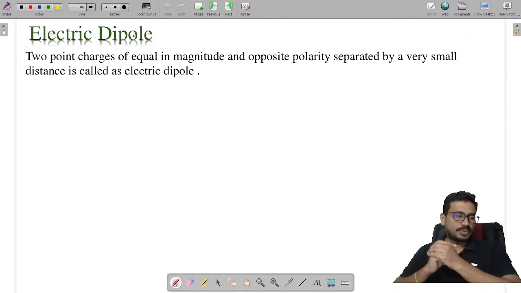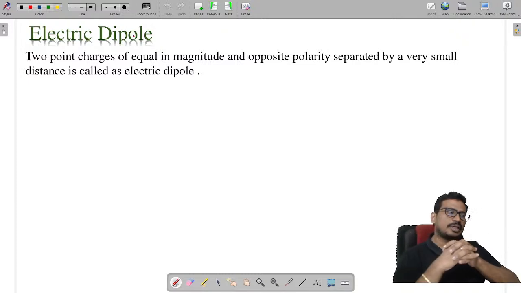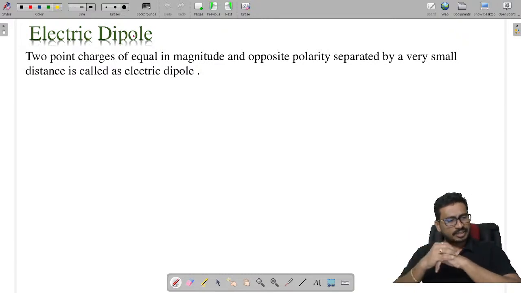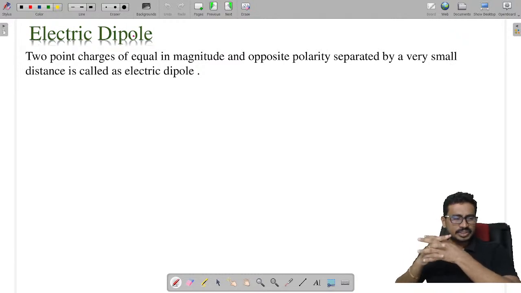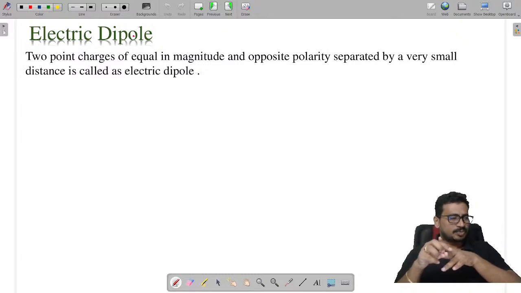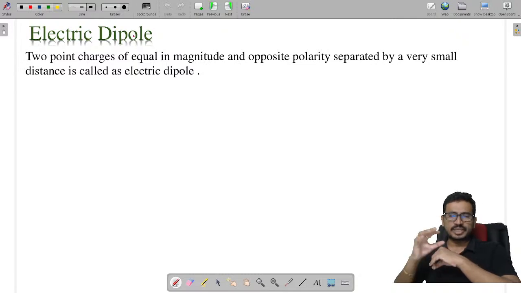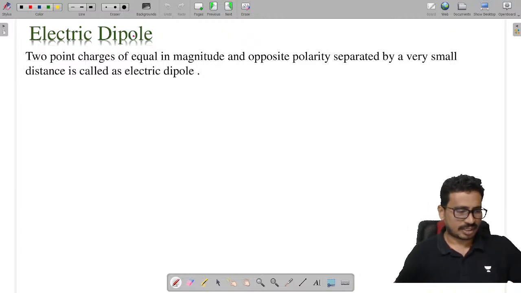Let's move to the next topic, that is electric dipole. First of all, what is an electric dipole? Two charges, equal in magnitude and opposite in polarity. If I separate those two charges by a small distance, then we can call that an electric dipole.